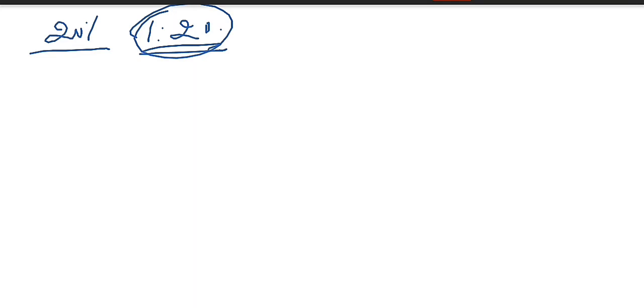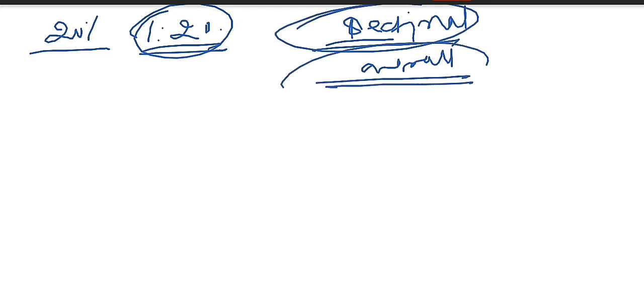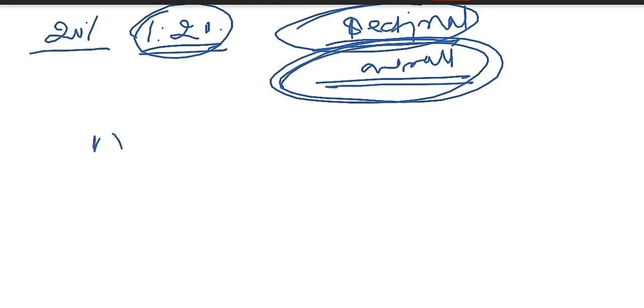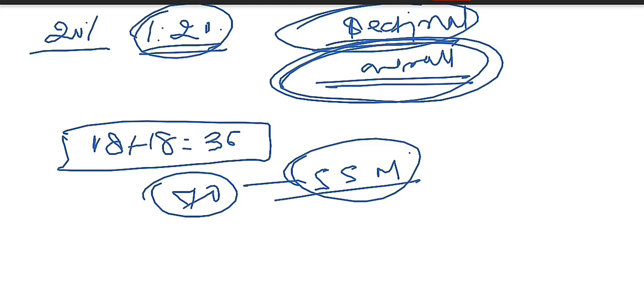So let me clear one more thing. You all know that there are two types of cutoff in all banking examinations. The first one is sectional, and the second one, my dear friends, is overall cutoff. And you all very well know that the sum of sectional cutoffs is always less than the overall cutoff. Like if I take the example of sectional cutoff, say 18 plus 18, that is somewhere around 36 marks. So as far as my analysis is concerned, out of 70 marks, you have to score a minimum of 55 in order to get your place in the mains examination.